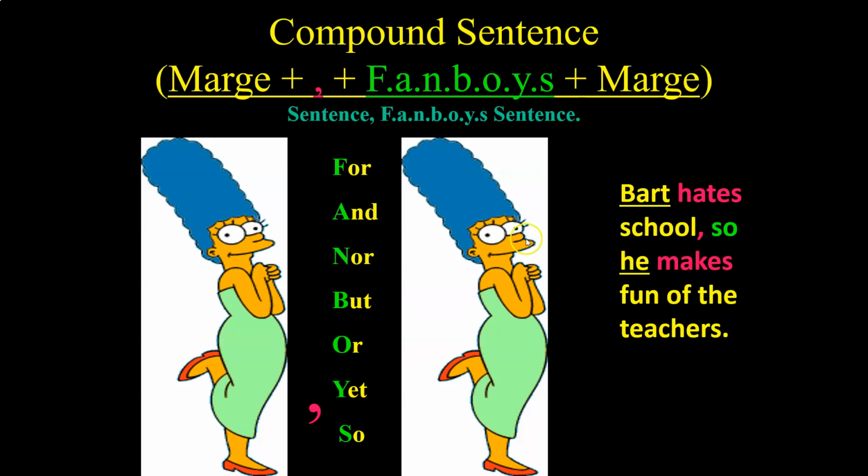As a result, Bart hates school. As a result, right, he makes fun of the teachers. So when you use a fanboy conjunction like so, basically, that second sentence is going to help us provide the effect of the first. All right.